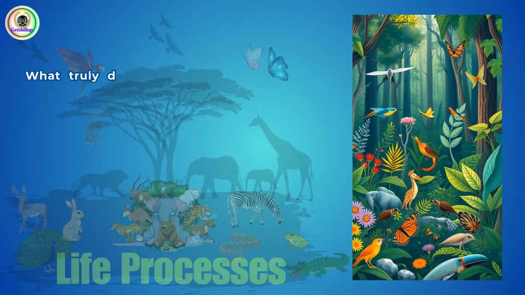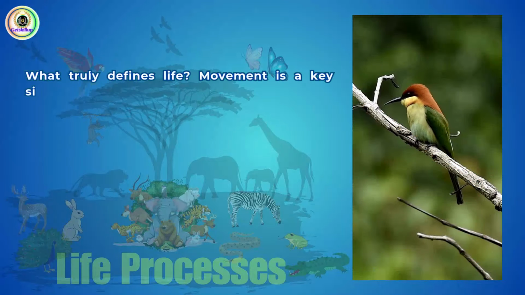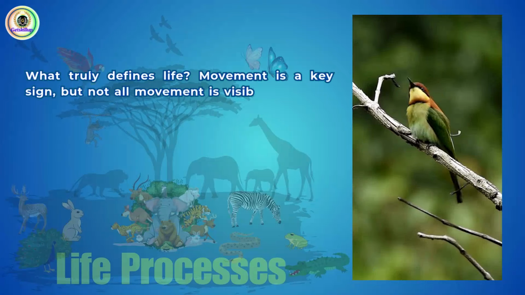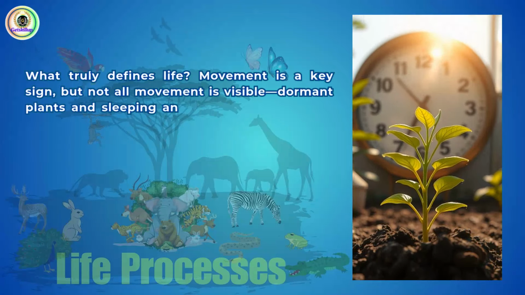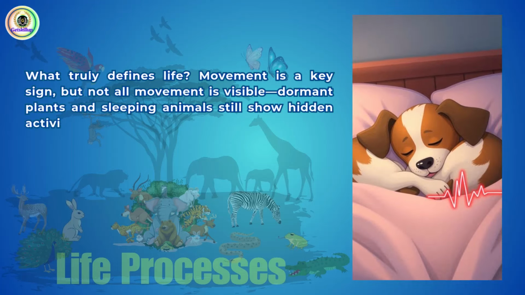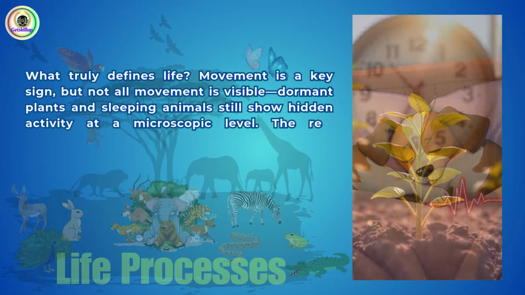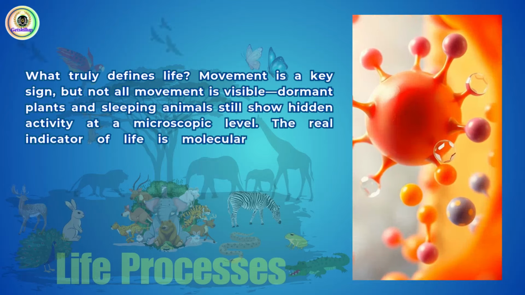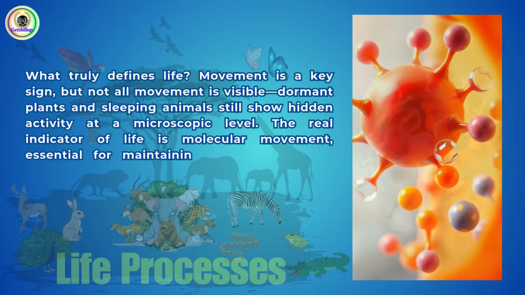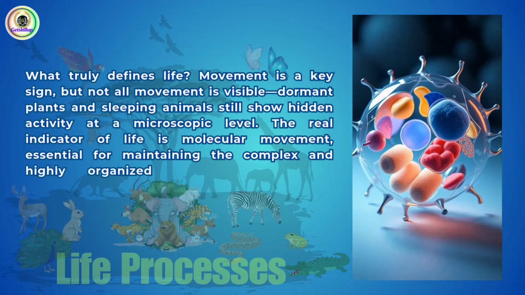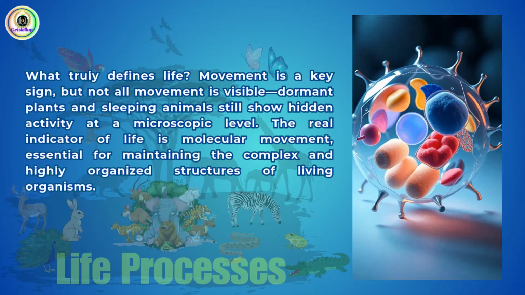What truly defines life? Movement is a key sign, but not all movement is visible. Dormant plants and sleeping animals still show hidden activity at a microscopic level. The real indicator of life is molecular movement, essential for maintaining the complex and highly organized structures of living organisms.